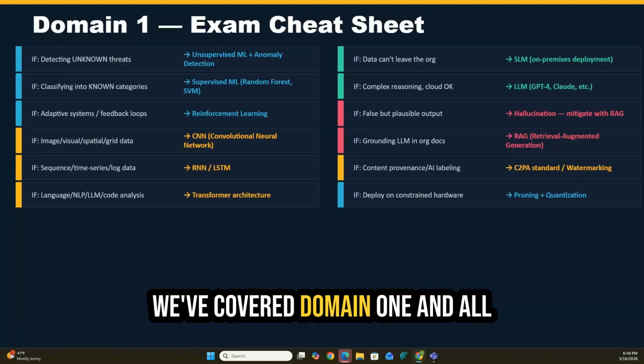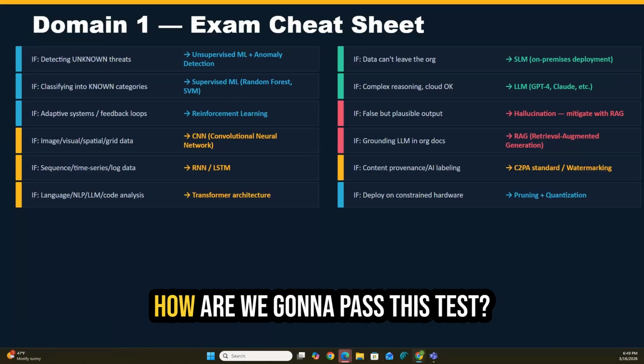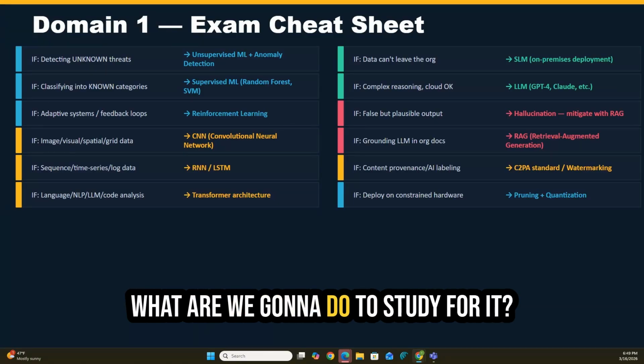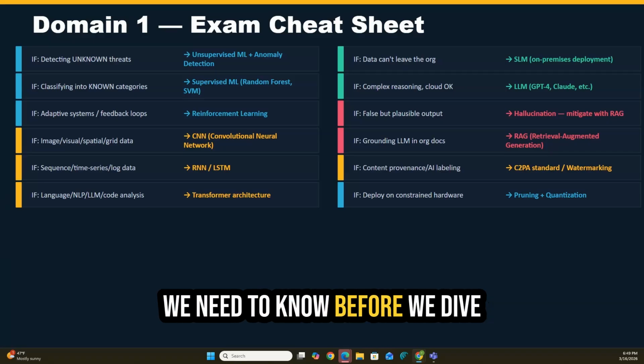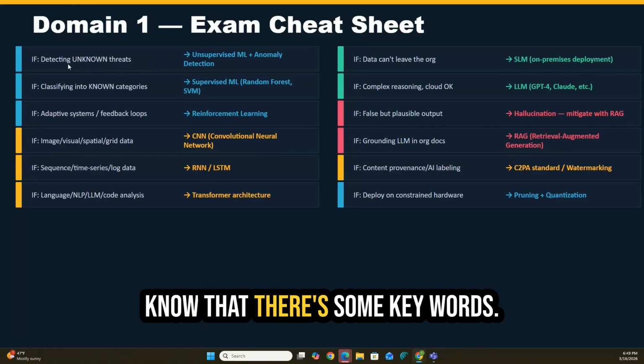We've covered domain one and all the subdomains in detail. And now what we're going to do is figure out how we're going to pass this test. How are we going to answer these questions? What are we going to do to study for it? What are some of the key words we need to know? Before we dive into the questions, you need to know that there's some keywords.